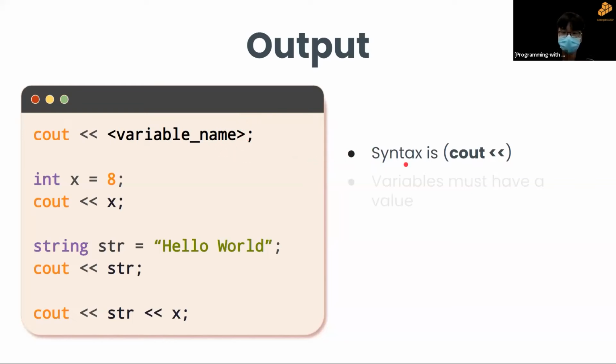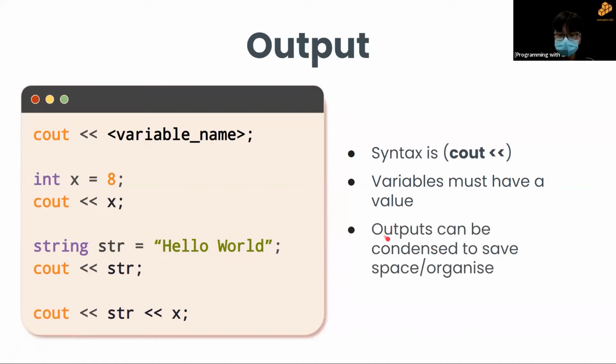So before you can cout, before you can output or extract value from a variable, well, the variable must have a value for you to extract. So in this case, my variable x already has a value of 8. So if I were to output x, I will get 8 because, well, x is equal to 8. I can also output something like a string. So this is my variable name, string. I give it a value of hello world. And if I cout, I will cout hello world.